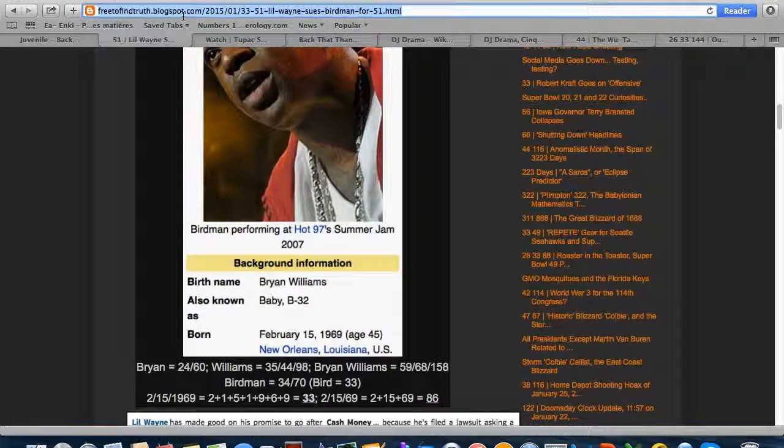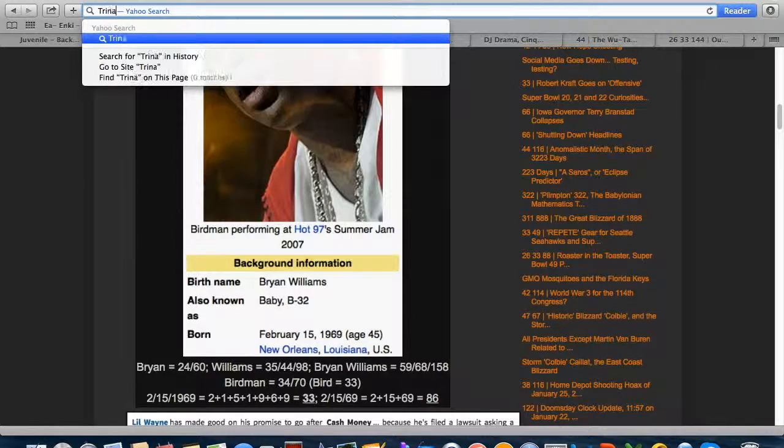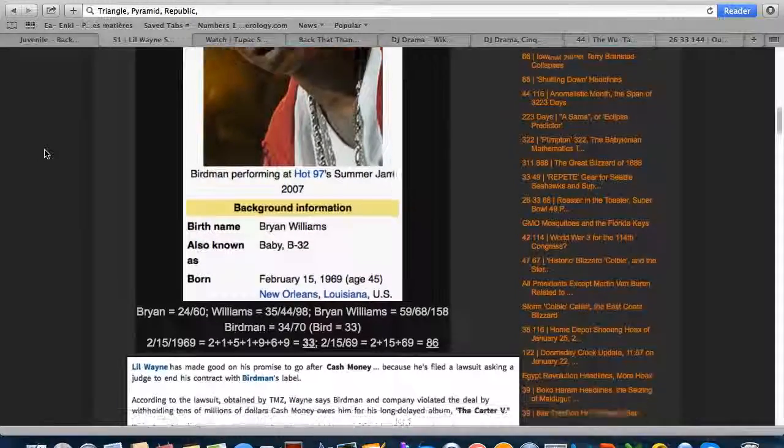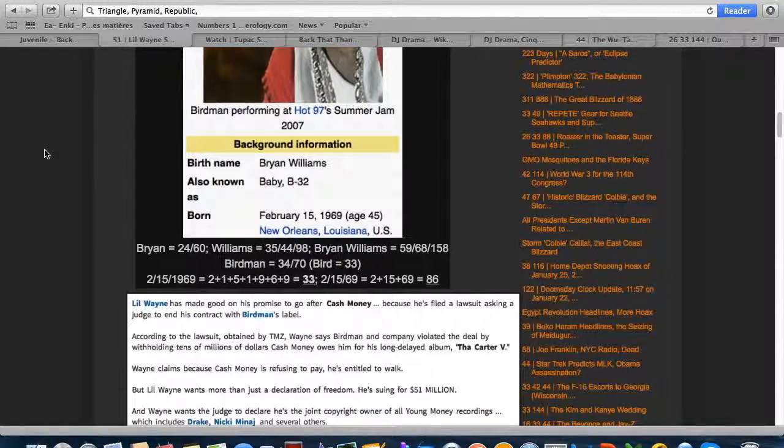Look at this. All these words equal 86 in simple English gematria: triangle, pyramid, republic. A whole bunch more, but important numbers, important words. Look at the relationship between those three. Think about your dollar bill. All those words are on there.